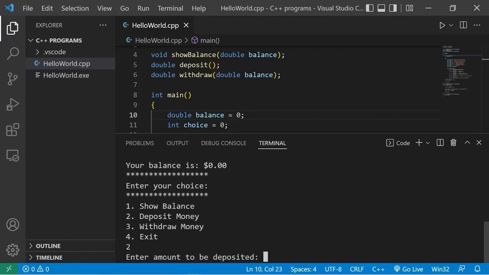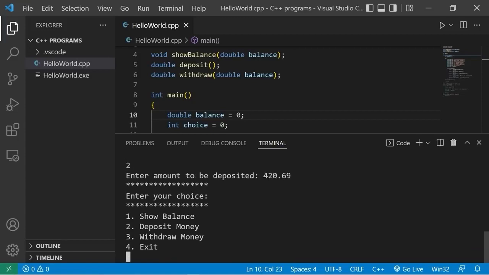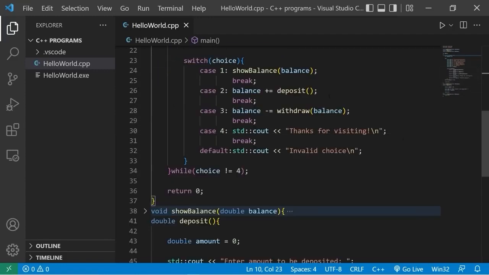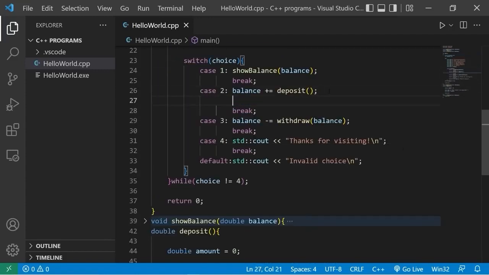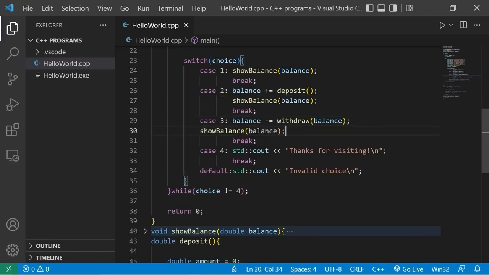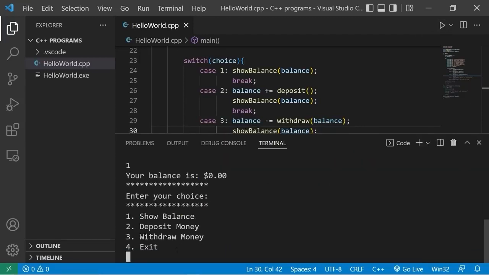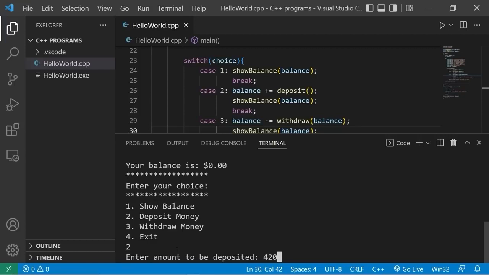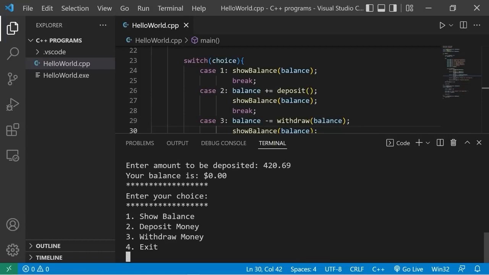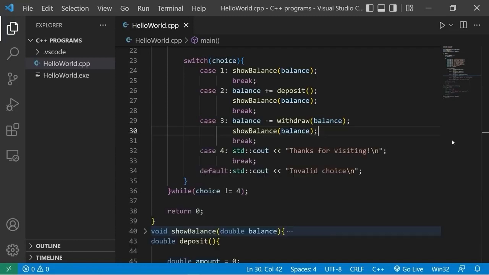I would like to make a deposit. $420.69. Okay, now I would like to show my balance after we make a deposit. So within case 2, after making a deposit, let's show our balance, pass in the balance variable. Let's do so after a withdrawal too. Okay, let's try that again. Show balance, $0.00, make a deposit, $420.69. Your balance is $0.00.